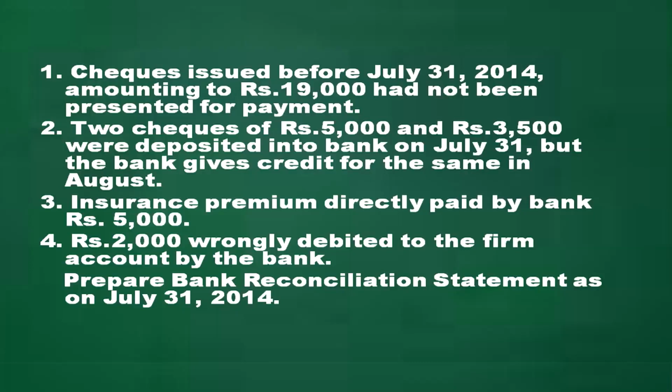So, total amount of two checks, 5,000 plus 3,500, is 8,500. Insurance premium directly paid by the bank 5,000, and 2,000 wrongly debited to the firm account by the bank. Prepare bank reconciliation statement as on July 31st, 2014.